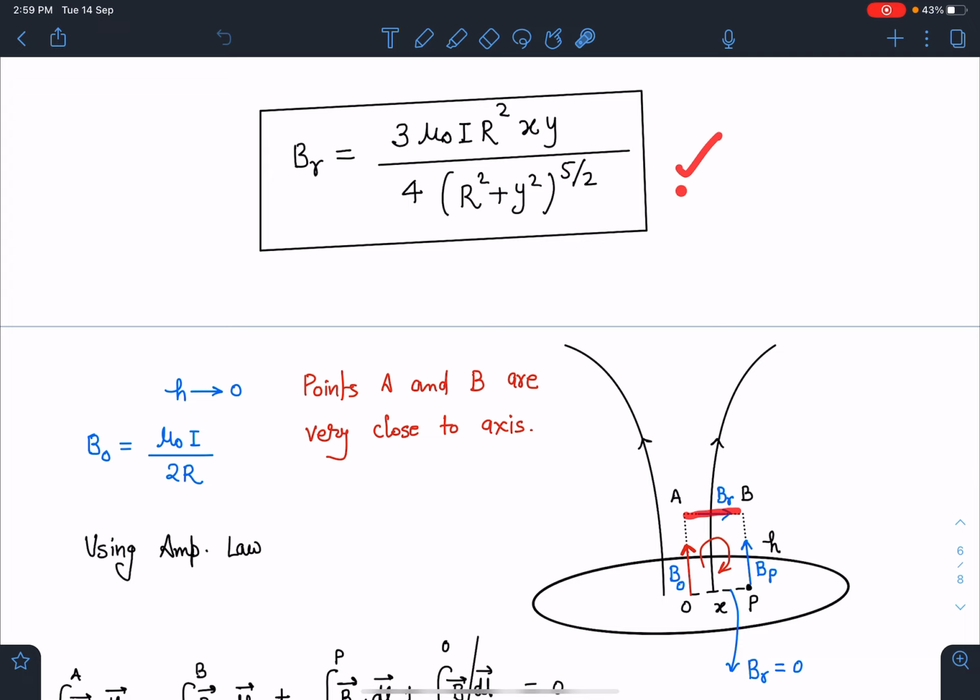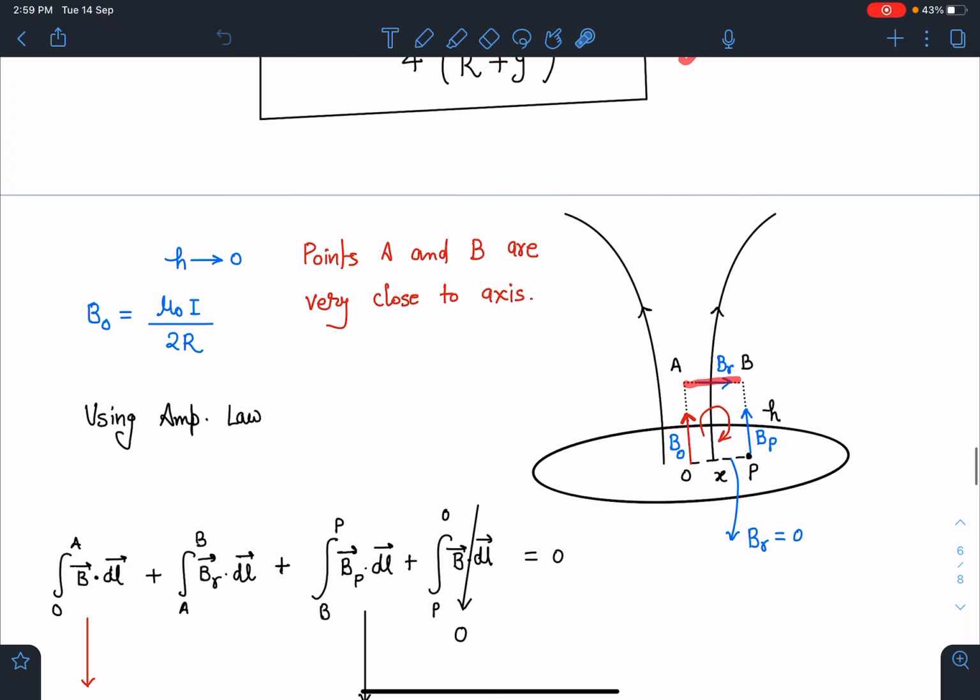Br is coming as a function of x, so Br dx we can calculate from A to B, and at this point I can assume that just at this point and above, this value of magnetic field is Bp. There will be another component also, but we are taking the approximation that nearby, this AB point is very close to OP. It is almost at this level, so I can say nearly this field is Bp.